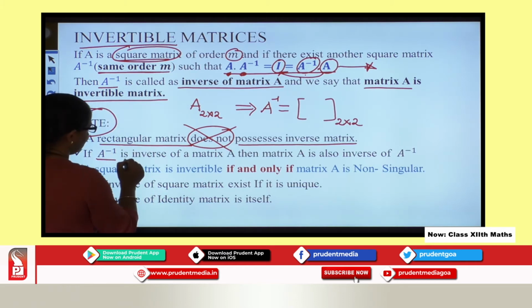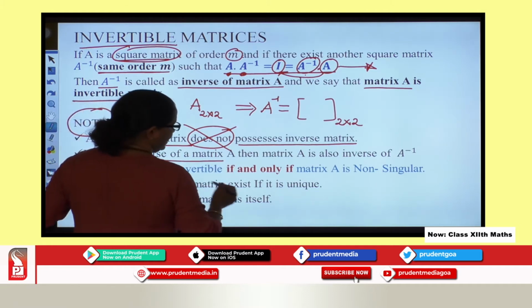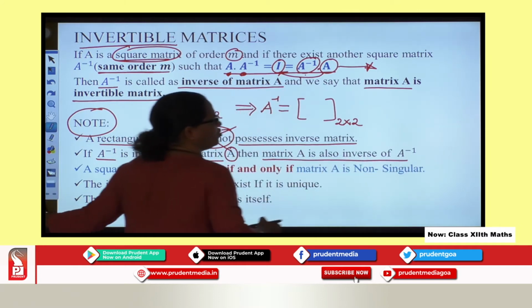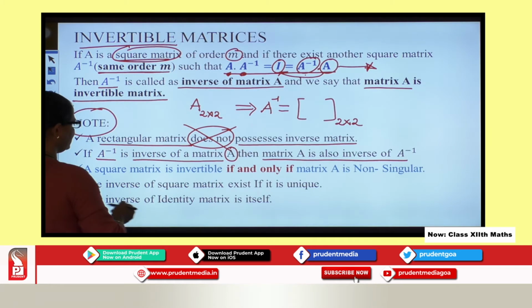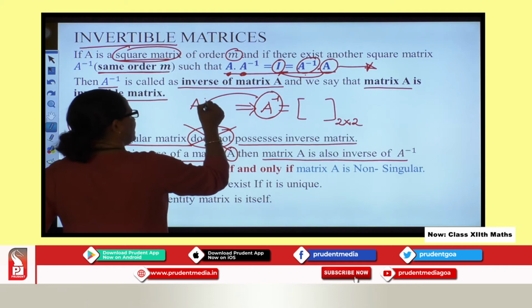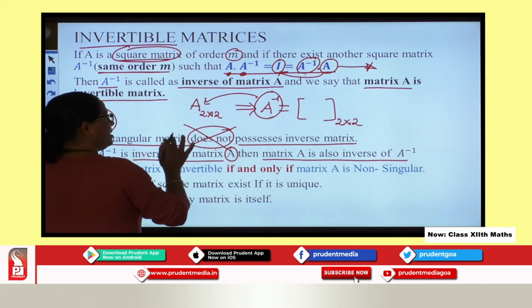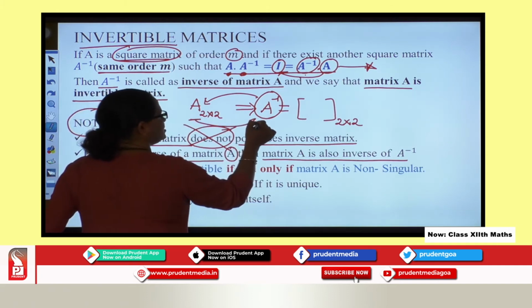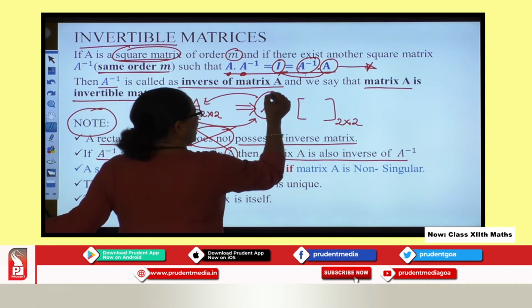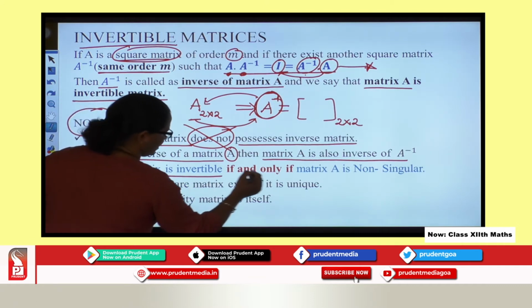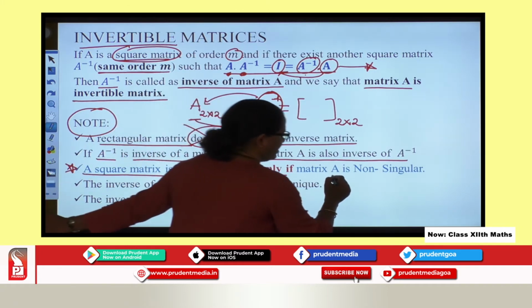Okay, so let us proceed with the second note. If A inverse is the inverse of a matrix, then the matrix A itself is also the inverse of the given inverse. So what is given? I say A inverse is the inverse of matrix A. Perfect. Now I am saying this A is also called the inverse of the matrix you have here.